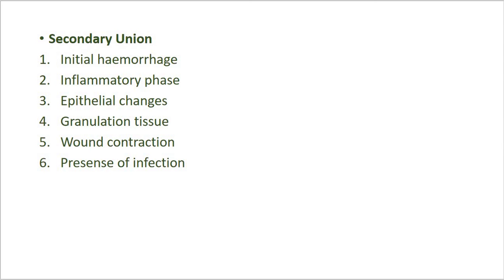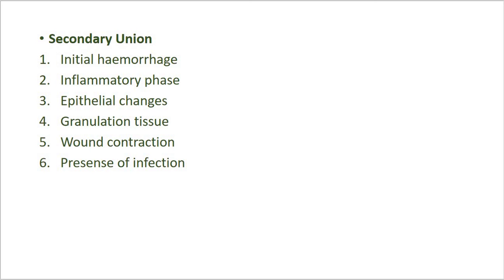So there is an initial acute inflammatory response followed by appearance of macrophages which clear off the debris, as in the primary union. Now after that, epithelial changes.